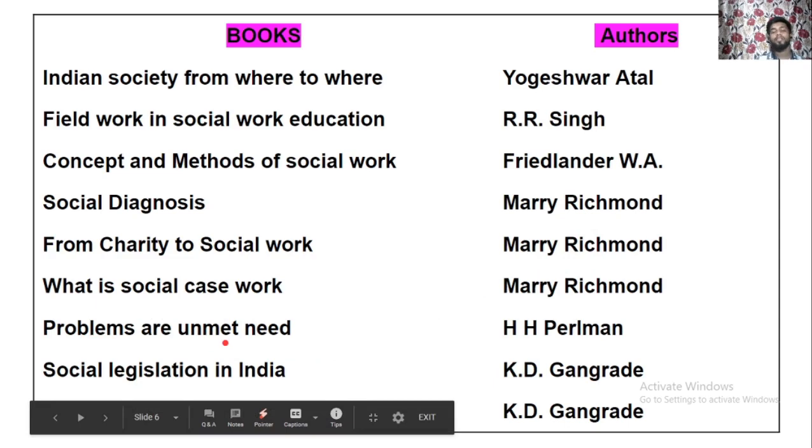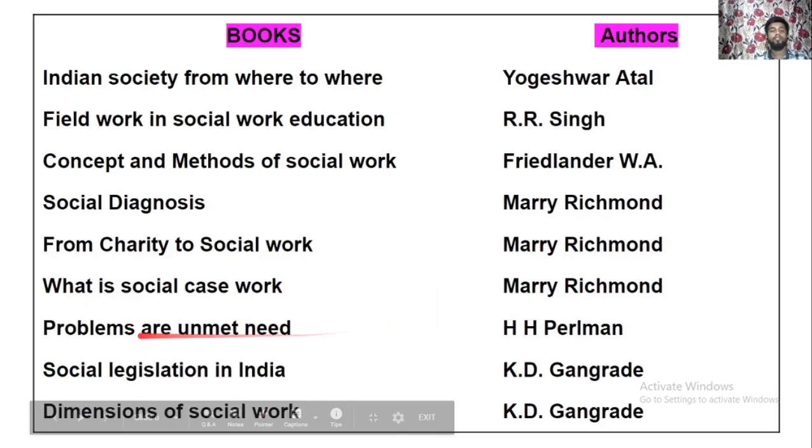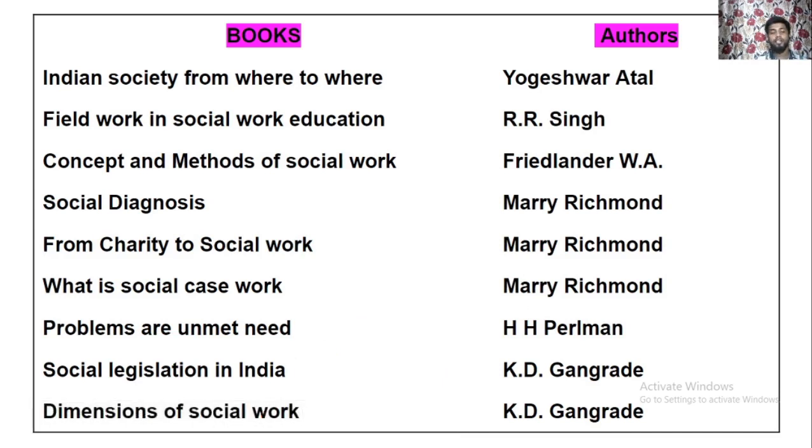Problems are Unmet Needs, that book was given by Perlman. The Social Legislation in India was written by K.D. Gangrade, and he has also written Dimension of Social Work in India. So he has given two books. Remember, these are very popular books, and that's why they ask in your exam, and that's why I have made a video on this topic, books and authors.